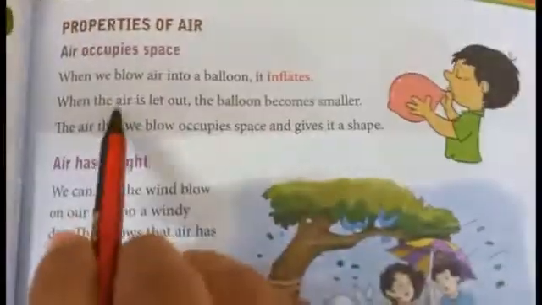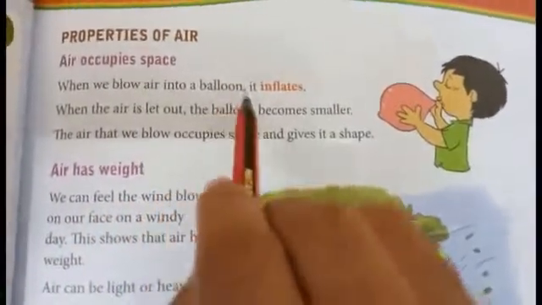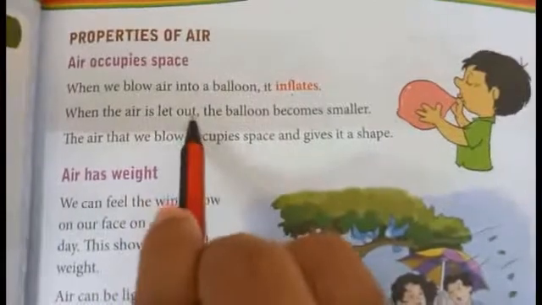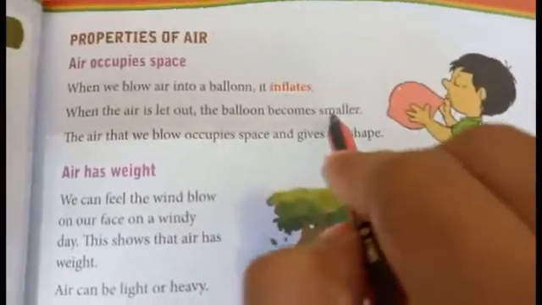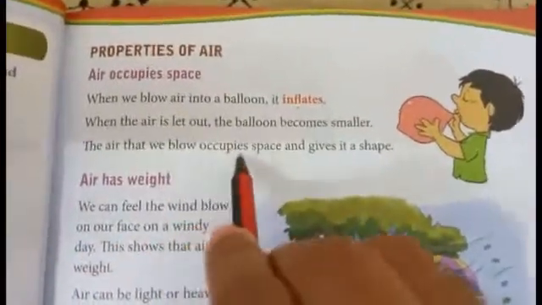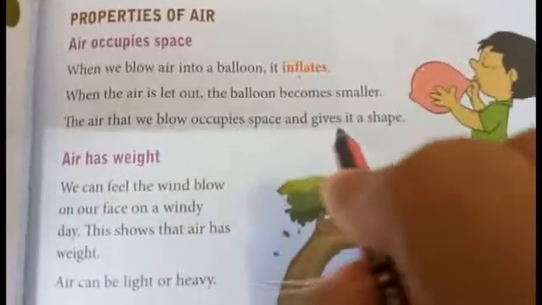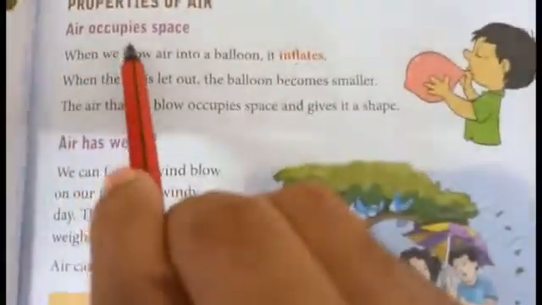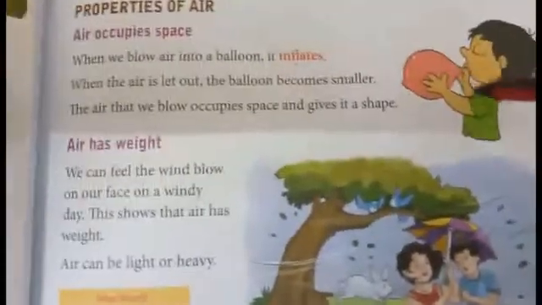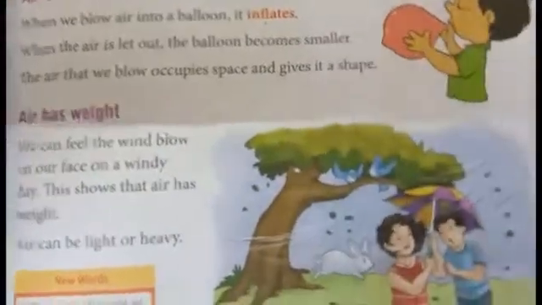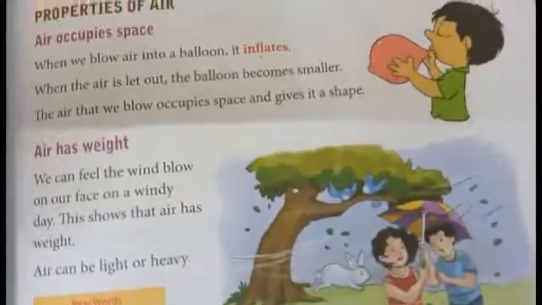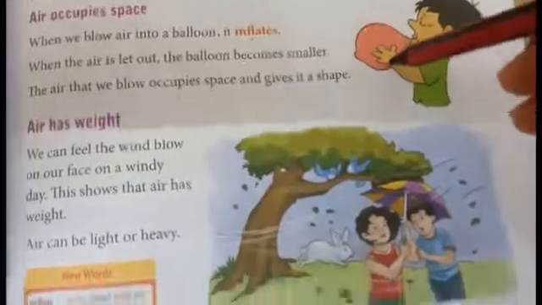Okay, ma. So when we blow air into a balloon, it inflates. It will be filled with air. When the air is let out, the balloon becomes smaller. So what's the reason? The air that we blow occupies space and gives it a shape. That's why air occupies space. Understood? So when we are blowing, the balloon becomes bigger, right? The air is going inside and that space is filled with air. Okay, ma? So that is air occupies space.